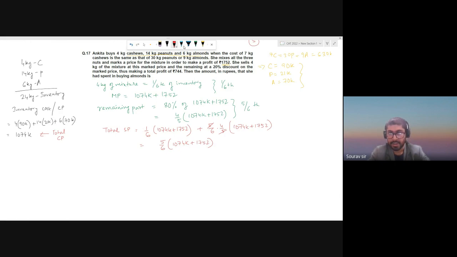Total SP, and the total profit is given. So we have everything for our equation. Our equation starts from here. SP minus CP equal to profit. So using this, we have 5/6. Right? Minus, equal to 1752.